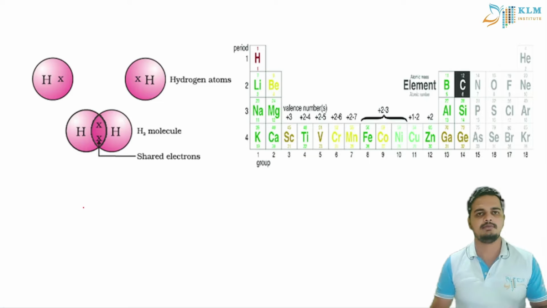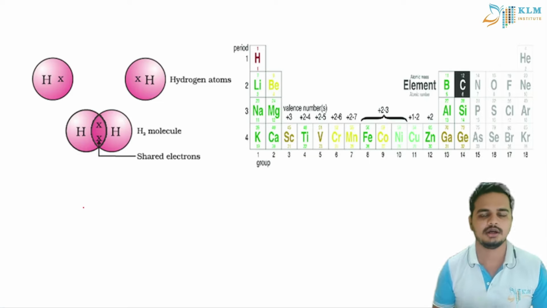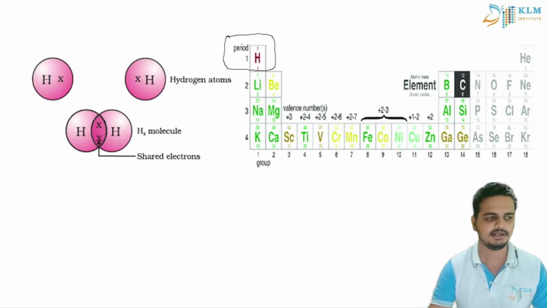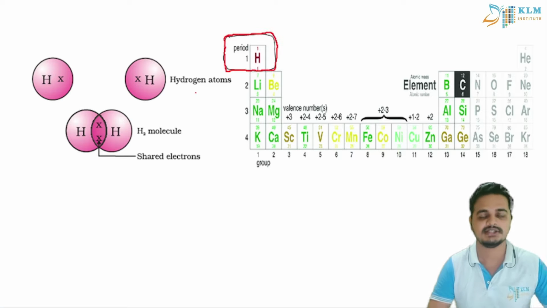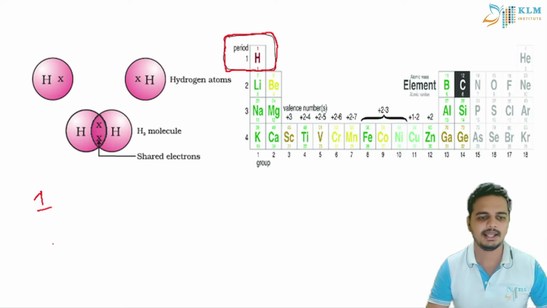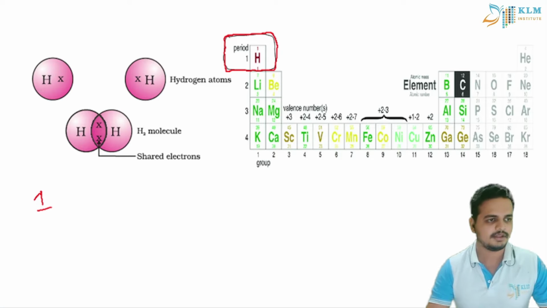Before going to how carbon bonds with other atoms, we will see something similar to carbon but a simpler molecule, such as hydrogen. It is the first element in our periodic table. What is the atomic number of hydrogen? It is 1, students. So that means it has one electron and one proton. You can see how the representation of hydrogen has been done here.